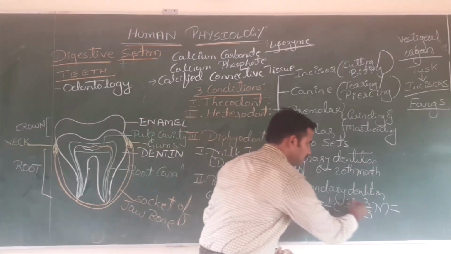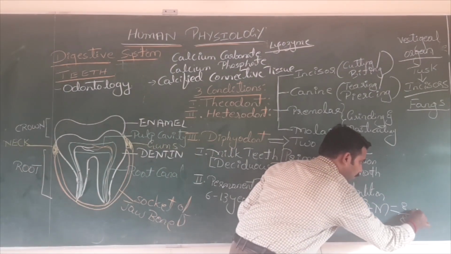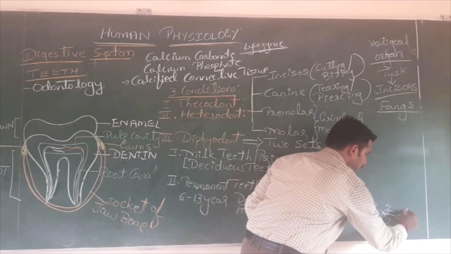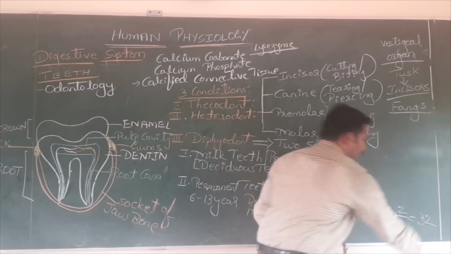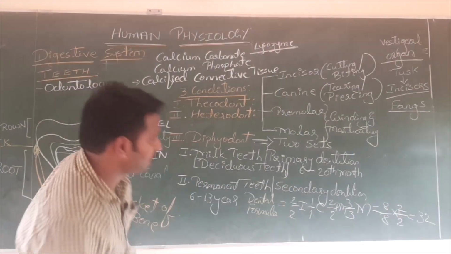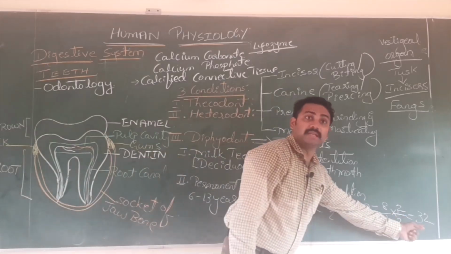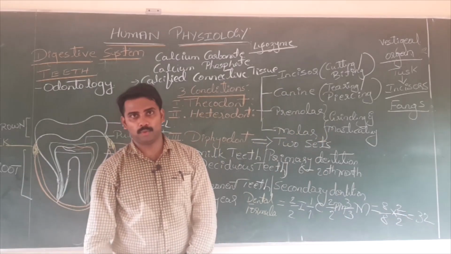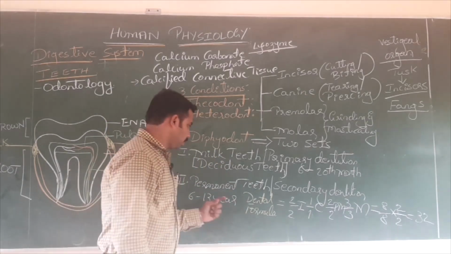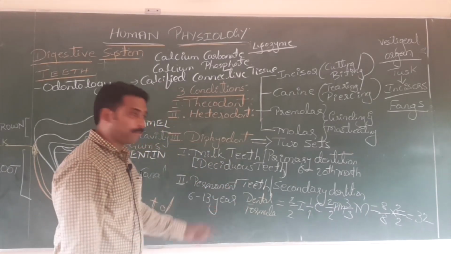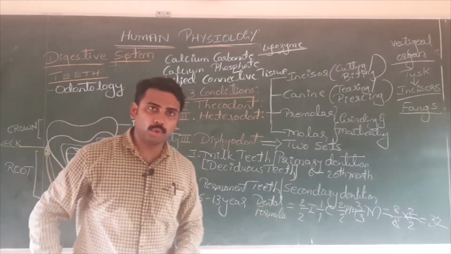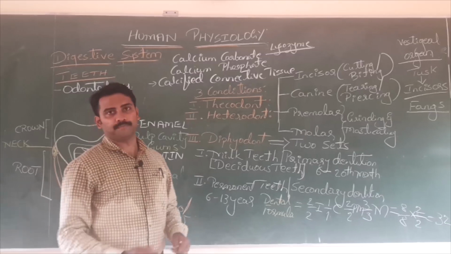Now my question is very clear. I told you permanent teeth will appear by the age of 13. You know your age. That means you have all the 32 teeth? Yes? No. Even though we say it appears by the 13th year of the human lifetime, except third molars. How many molars are there? 3 molars are there. This is the first molar, this is the second molar, this is the third molar.